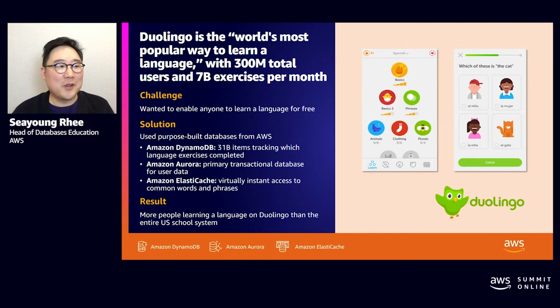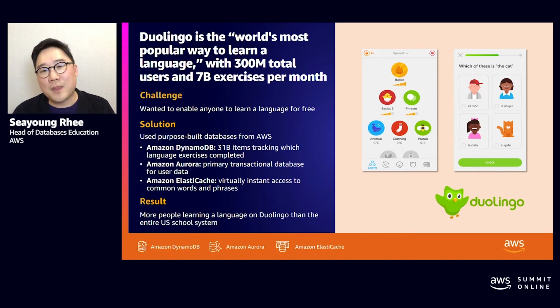Duolingo, one of the world's most popular ways to learn language, I learned that they teach more language students than the entire US school system. They build their platform using DynamoDB as their primary database, and each second, Duolingo's DynamoDB implementation supports 24,000 reads and 3,000 writes per second. They are personalizing lessons for their 300 million users, which go through 7 billion exercises per